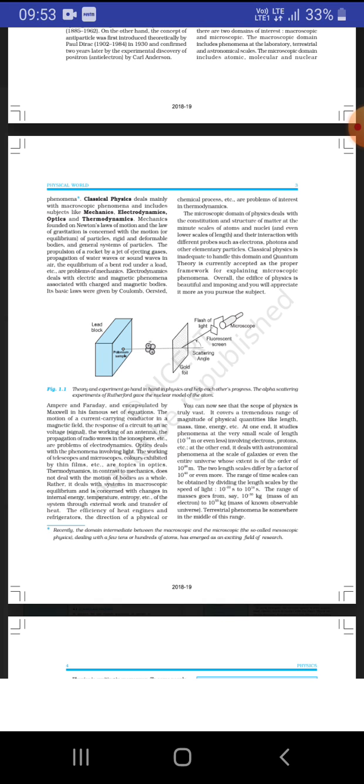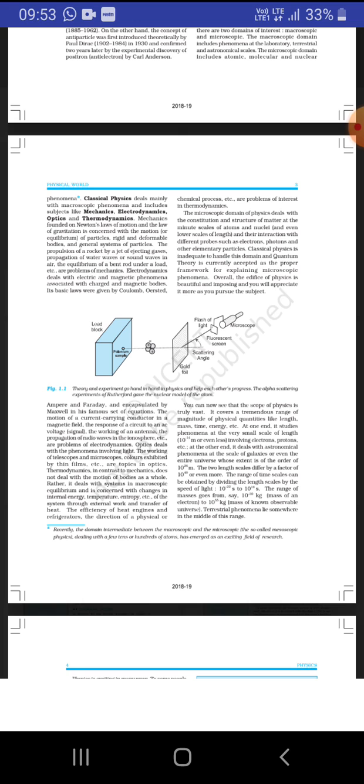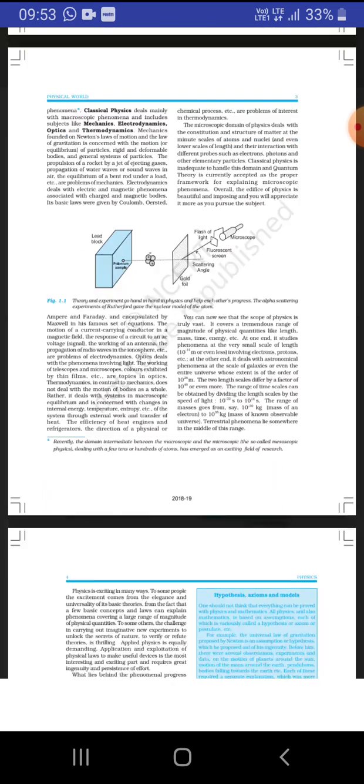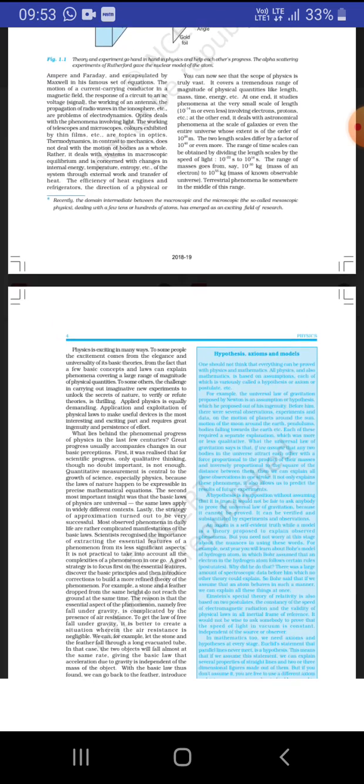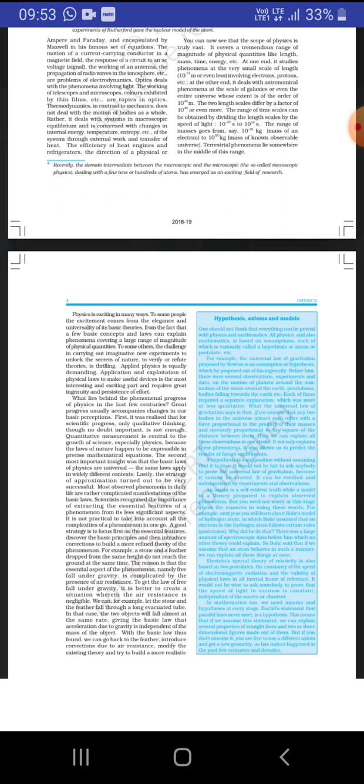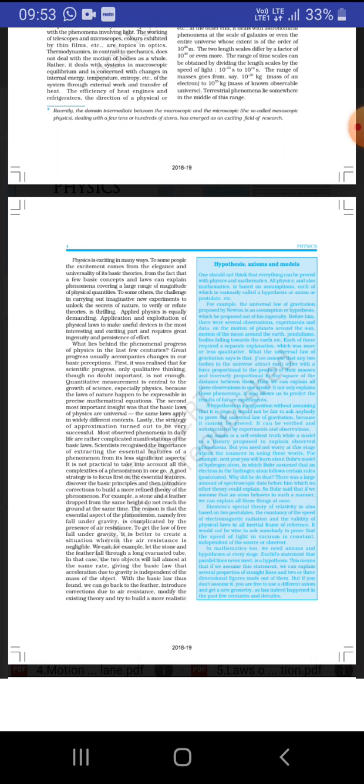It covers a dynamic range of magnitude. Many things you can learn in physics. It is like general knowledge, and many phenomena, how to measure weight, mass, speed, and some of the units they have given here, of mass, speed of light. Many things you learn in physics will be more and more interesting. If you understand it, you can definitely score good marks in physics. There is no doubt about that. So physics is exciting in many ways.